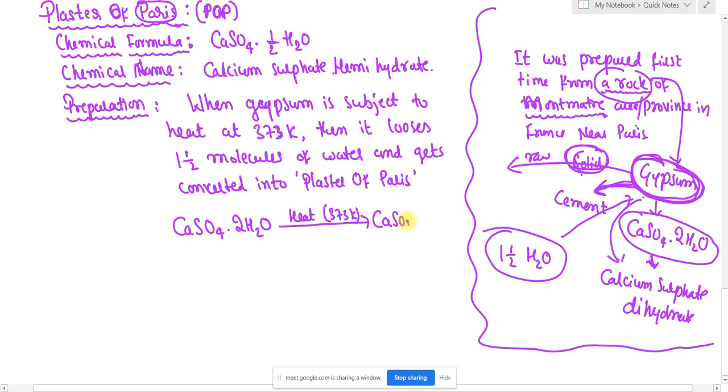So 3/2 molecules of water are liberated, and it gives plaster of Paris. So this is gypsum, and this is plaster of Paris. This is all about the preparation. Then the important properties.